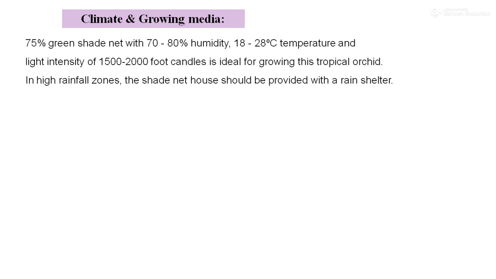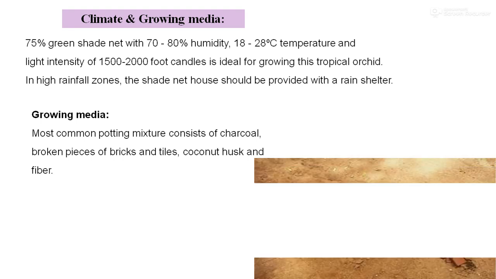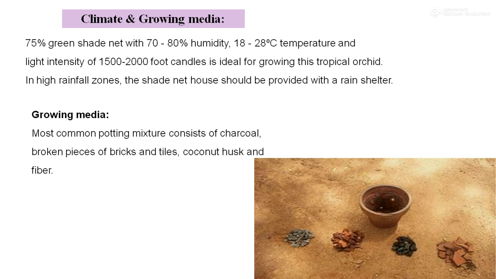In high rainfall zones, the shade net house should be provided with a rain shelter. Regarding the growing media, the most common potting mixture consists of charcoal, broken pieces of bricks, tiles, coconut husk and fiber.